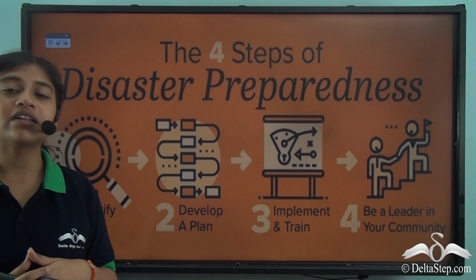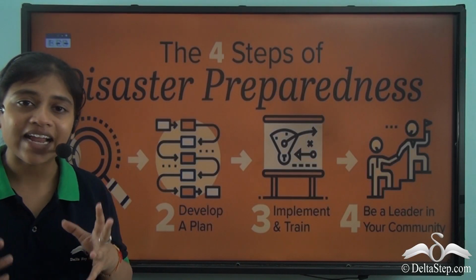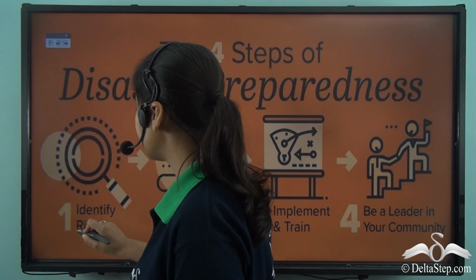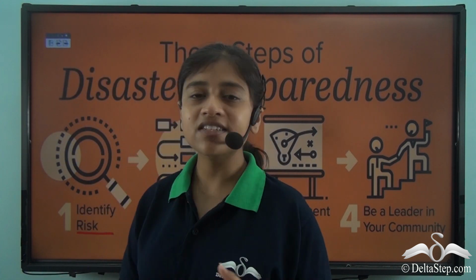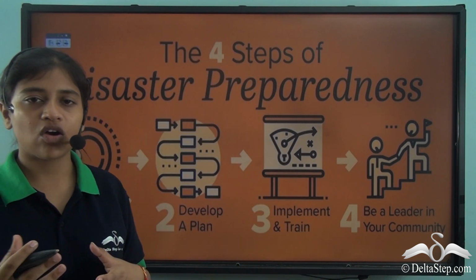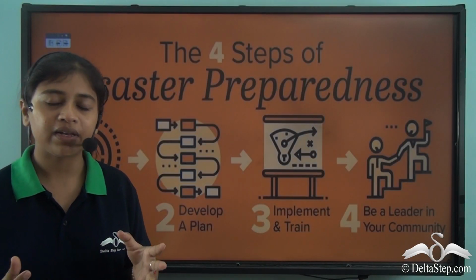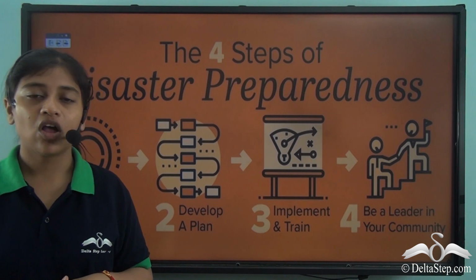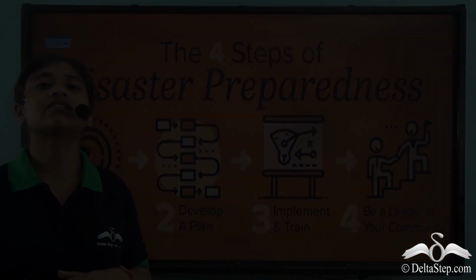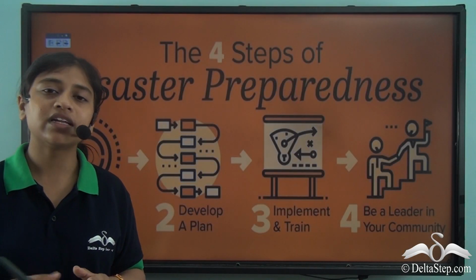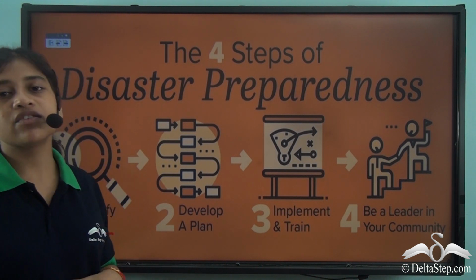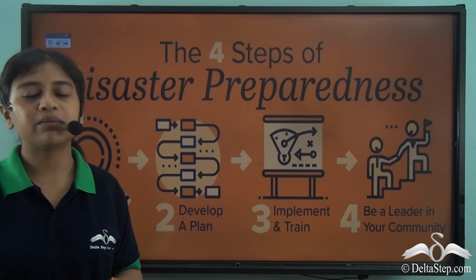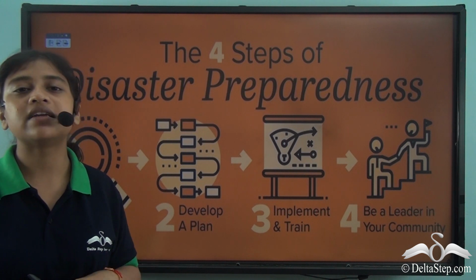So the first step that we need to keep in mind is the identification of the risk. So identifying the kind of risk or the probable risk that could take place in any disaster that is to occur is very important. On identification of the risk, we can take measures accordingly. So the identification of risk is the first step to prepare ourselves for any disaster.